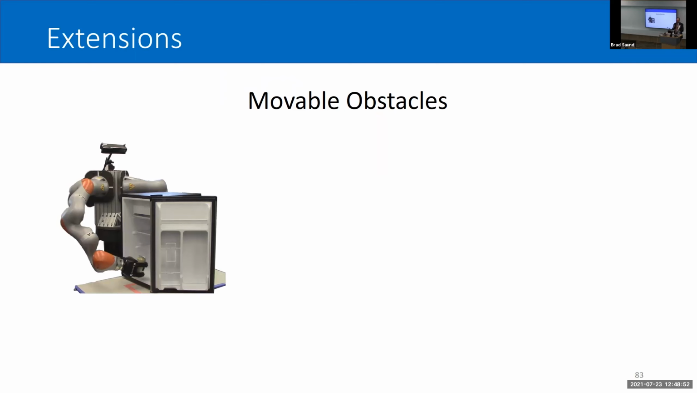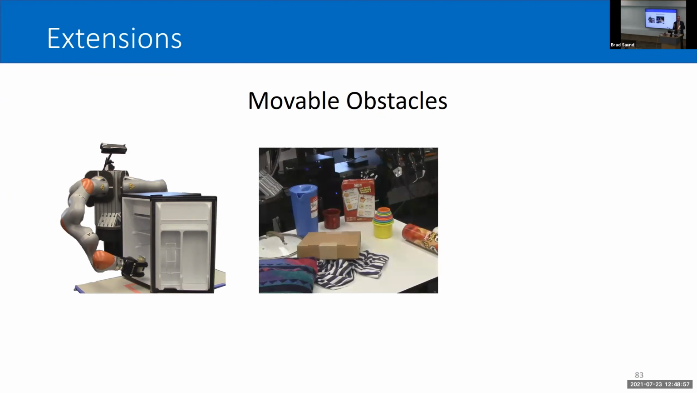The first is I've assumed static obstacles, which may be fine if we're bumping into things like refrigerators, but probably not if we're bumping into lightweight objects on a table. Fortunately, a method for handling this fits in very nicely with the approach I've used.